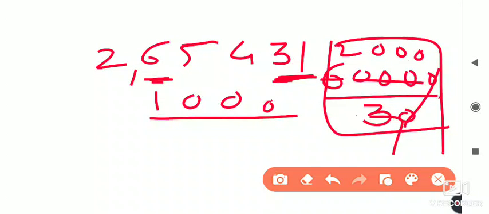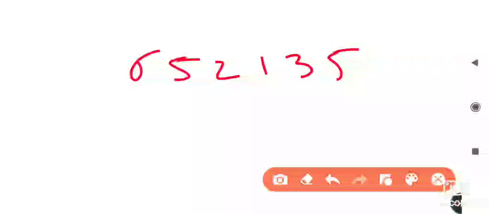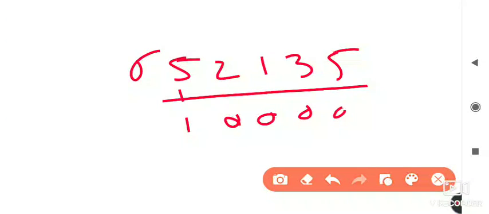But if you have to write directly, first of all see in the 3 table where 6 is present. 3 table inside 6 is at which place? That is the second place. 3 twos are 6. So here write 2, and then till the next 3 you have to write the zeros over here. So that is the second trick to solve the example. Okay, now we will see one more exact trick. What I told you, if this number 6, 5, 2, 1, 3, 5 is there, for the first 5 we have to write 1, and till the next 5 we have to write 0. So these types of questions may arise.